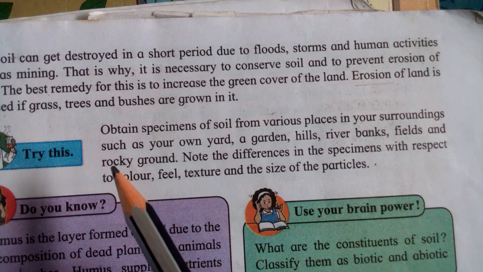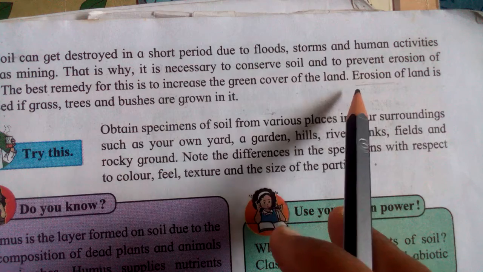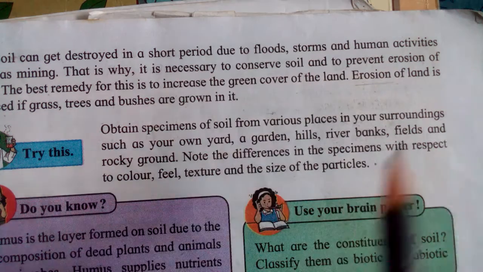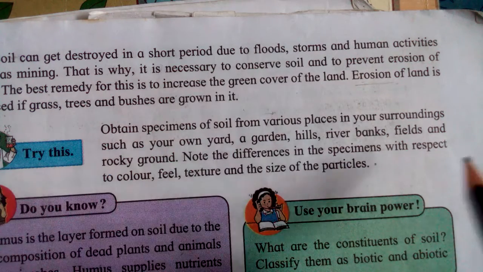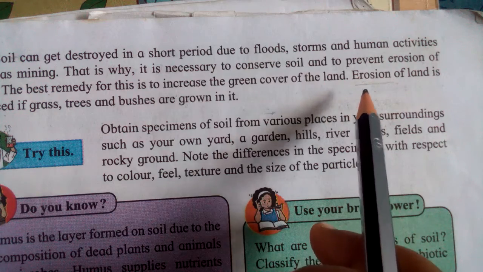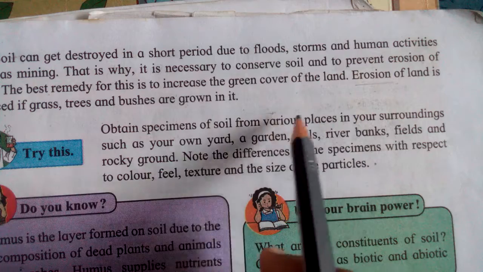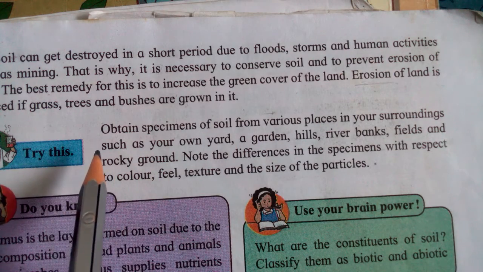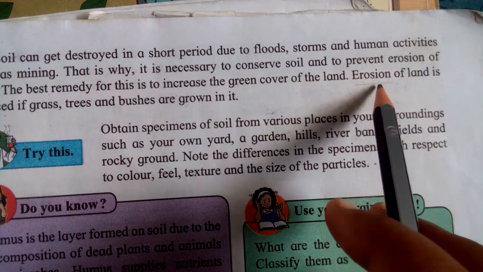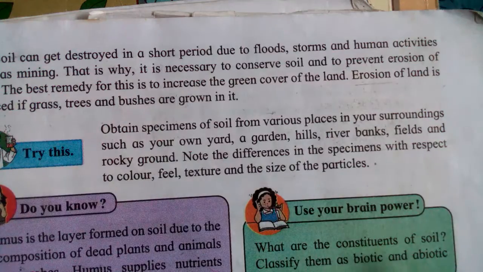Then with the water of rain, the soil goes from one place to another. Then in that place or in a farm the percentage of soil becomes less. To avoid such things, if tall grasses, trees and bushes are there, they reduce the erosion of land.